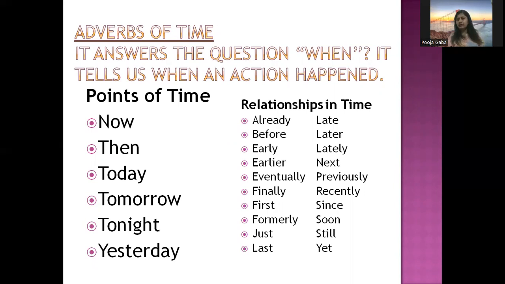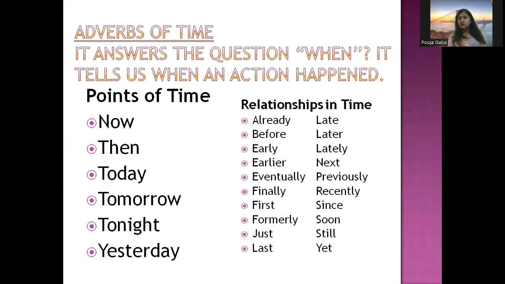But there are certain adverbs which do not give us the exact idea of when the work was done, but only give us a relationship in time. It gives us an idea of when the work was done. Like if I talk about already: he already completed his work when I arrived. So when did he complete his work? When I arrived, he had already completed his work. So before I came, the work was over. So when was the work done? Before I came.